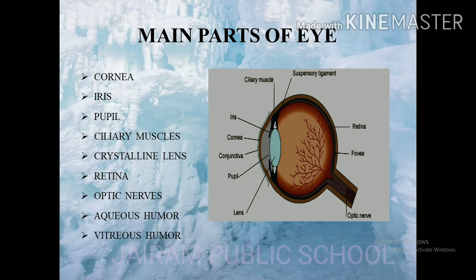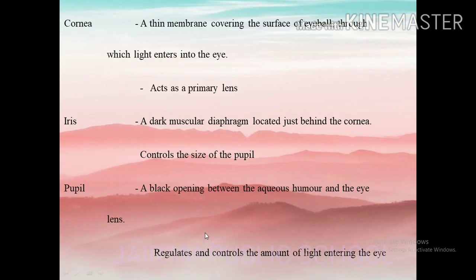Come to the main structure. We have the main parts of the human eye here. The first one is the cornea, located here in the outermost layer of the eye, and the iris, then the pupil, and the ciliary muscles. This part is called the ciliary muscles. Then the crystalline lens, the retina, the optic nerves, which help to send the signals, the aqueous humor, then the vitreous humor. We are going to see them one by one now.